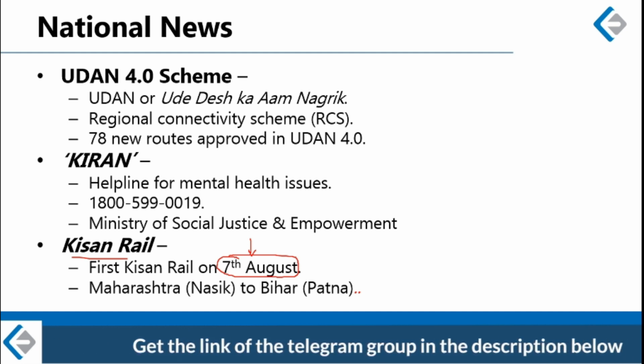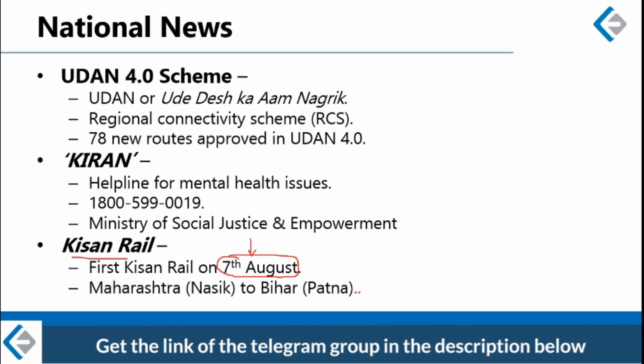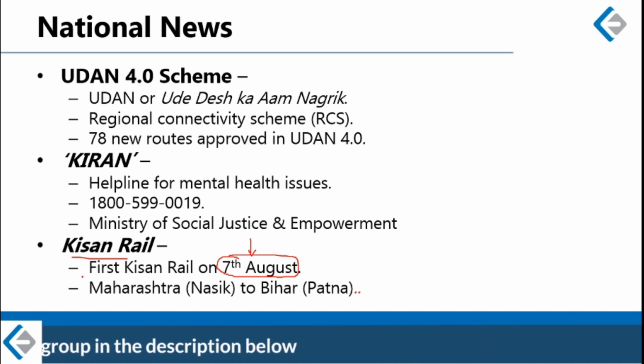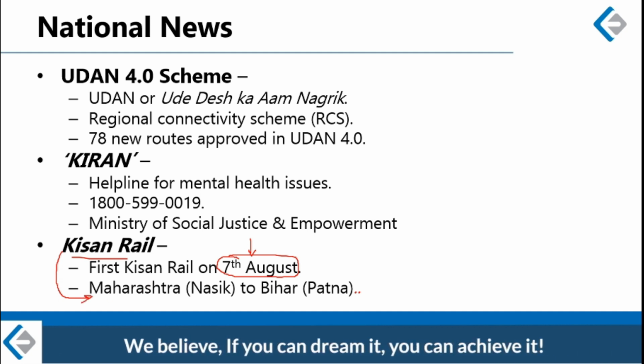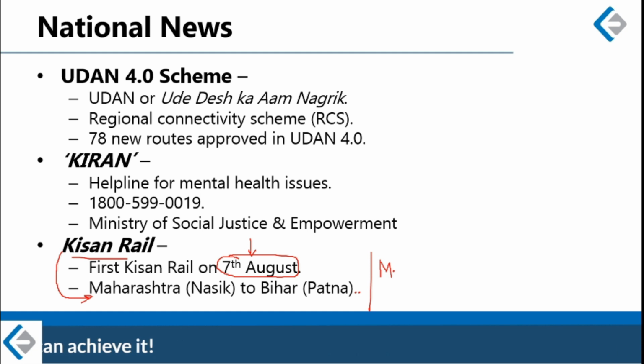Alright. So three things that you need to remember about Kisan Rail. First thing is, the first Kisan Rail will operate between which two states? This is the first thing that you need to remember. Second thing that you need to remember is the name of ministry. Name of the ministry which will operate this Kisan Rail.